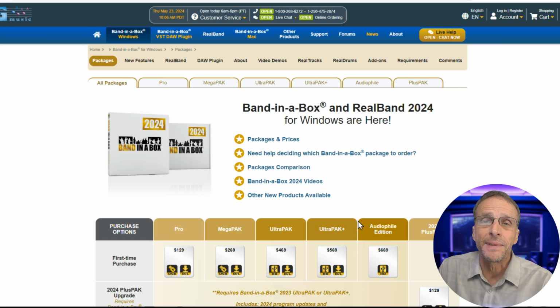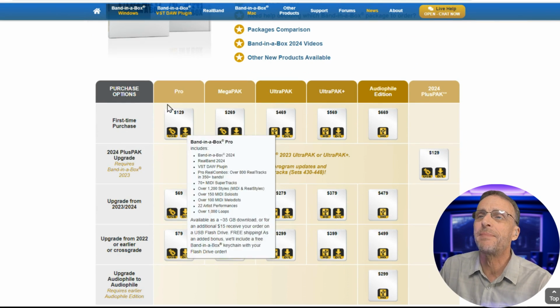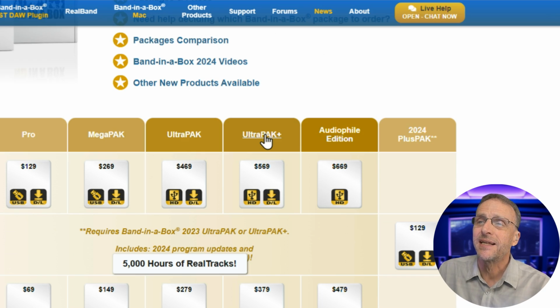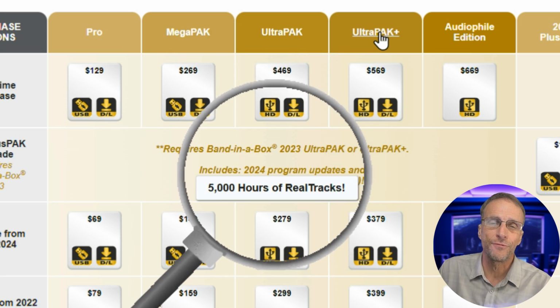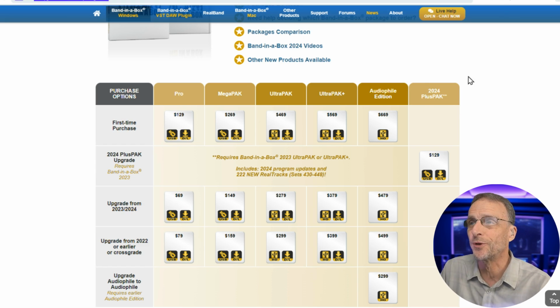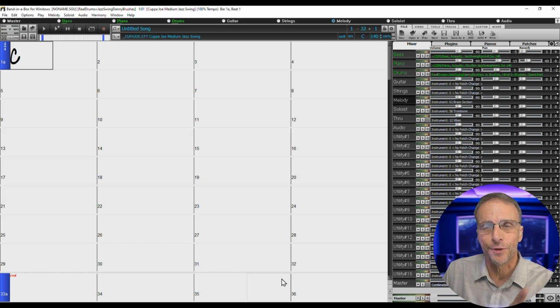If you go to the Band in a Box webpage, you'll see that they have various packages available, and a lot of the differences between the packages are the number of styles you get. Just for your information, I'm actually working with the Ultra Pack Plus, and you can see it says 5,000 hours of real tracks. That may not mean anything to you now, but it will one day if you explore this program. So let's find out if you think exploring this program is worth it.